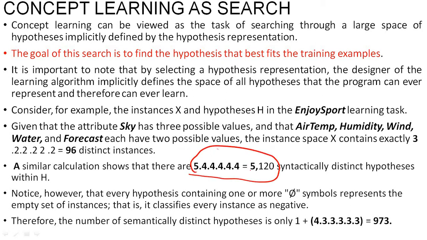We have 5120 different hypotheses in the hypothesis space. So the hypothesis space contains 5120, and searching for a particular concept out of that becomes very difficult, because 5120 hypotheses is very many.